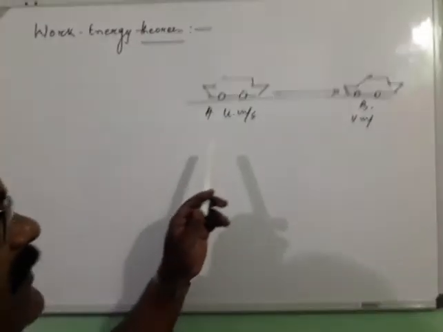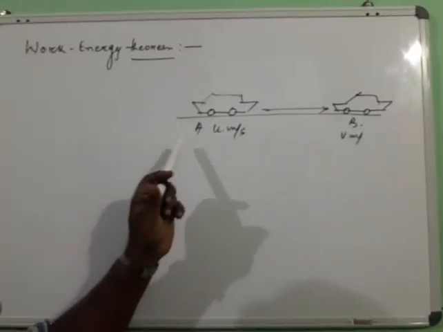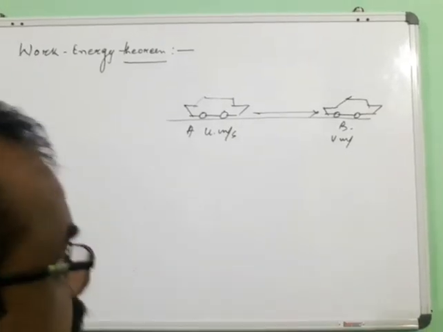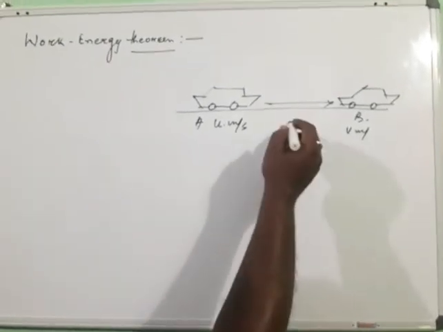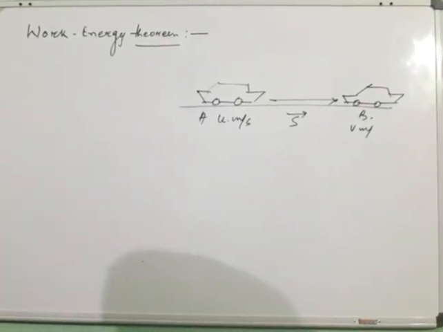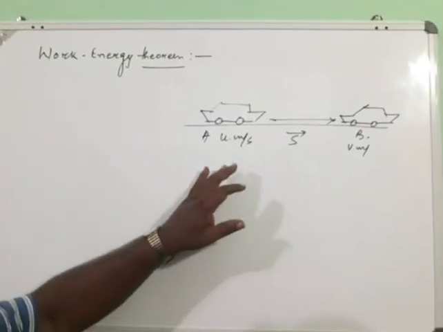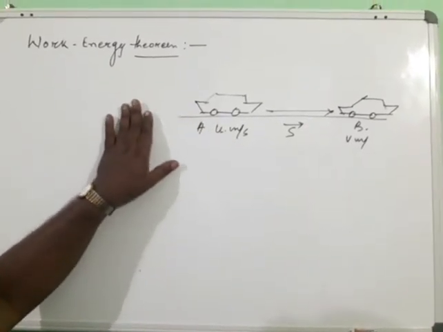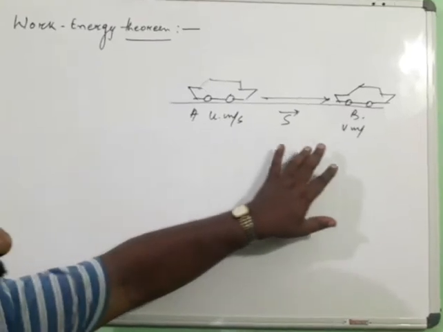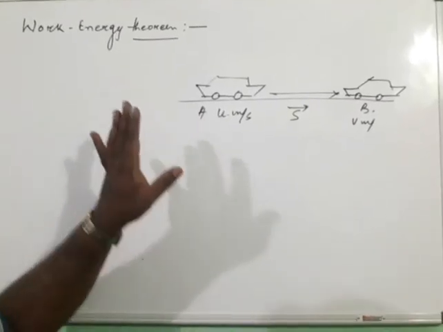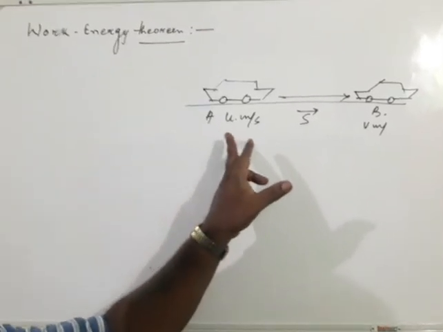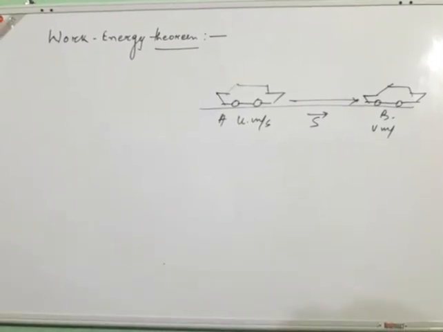The car is moving from A to B and is displaced by a displacement S. According to the work energy theorem, the change in kinetic energy of the car from A to B is equal to the amount of work done while it is moving from point A to point B.